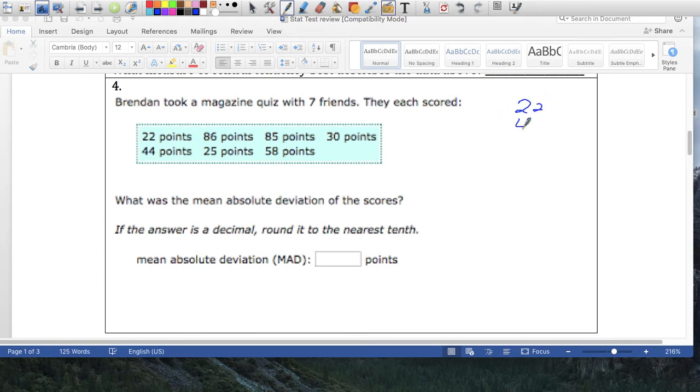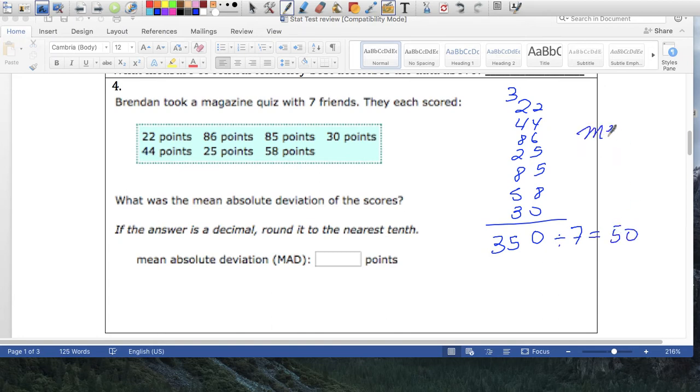And we got 22, 44, 86, 25, 85, 58, and 30. So 6, 12, 17, 22, 22 and 8 is 30. Carry the 3. 3, 5, 9, 17, 18, 19, 27, 30, 35, 350. So the sum of all these numbers gives me 350, and I'm going to divide this by 7, since there are 7 numbers. And that's going to give me 50. So the mean is 50.